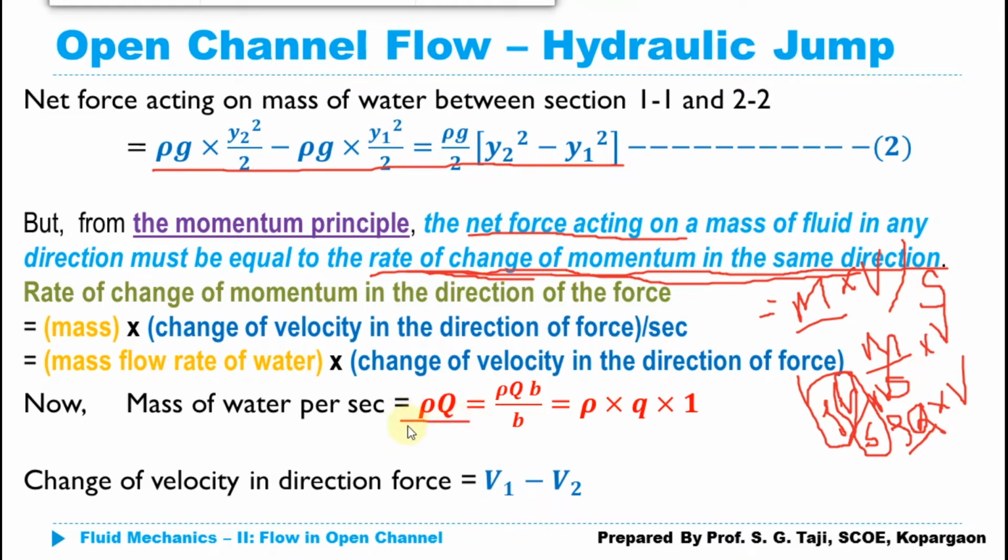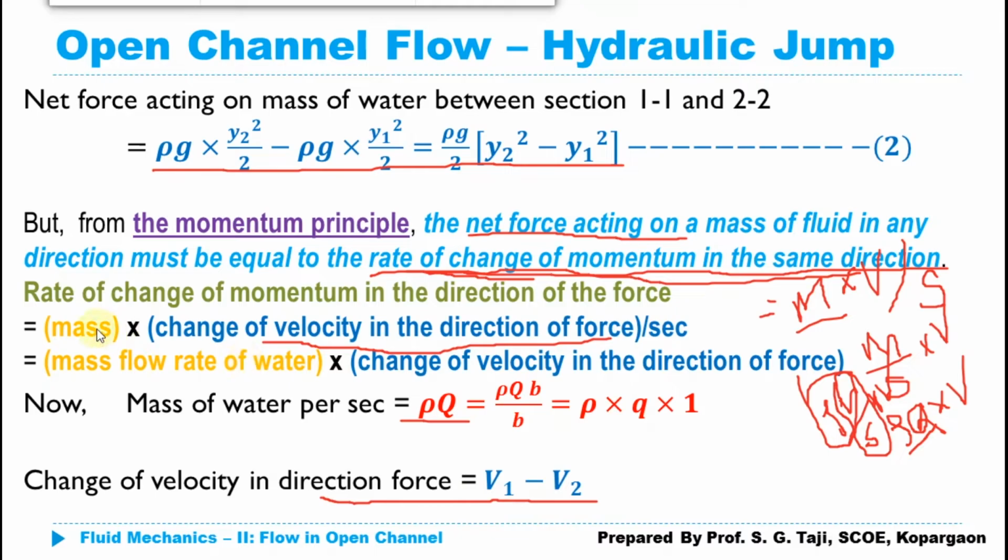Here I have written rho Q, which represents the mass of water flowing per second, multiplied by the change of velocity in the direction of force, since we are calculating the change of momentum. We know that the mass of the liquid is constant, so only the velocity is going to change in the direction of motion or in the direction of the force. So we are going to consider two velocities, and the change of velocity will be given by V1 minus V2.